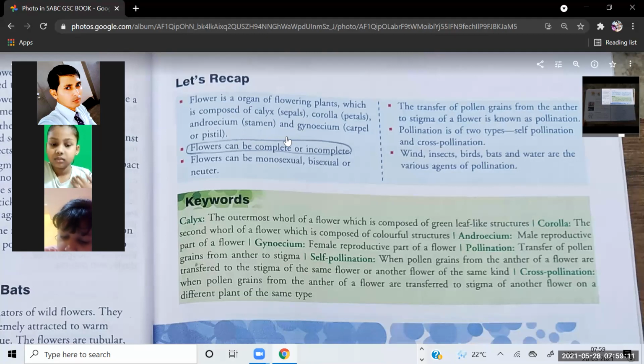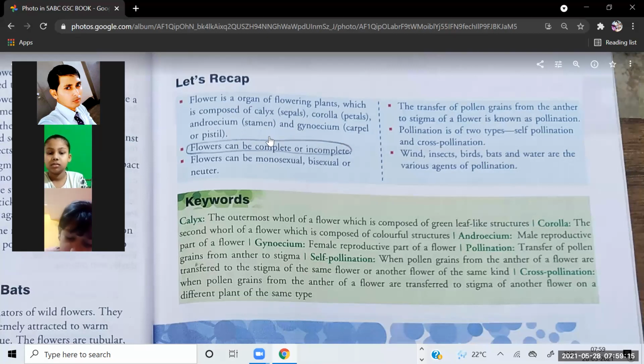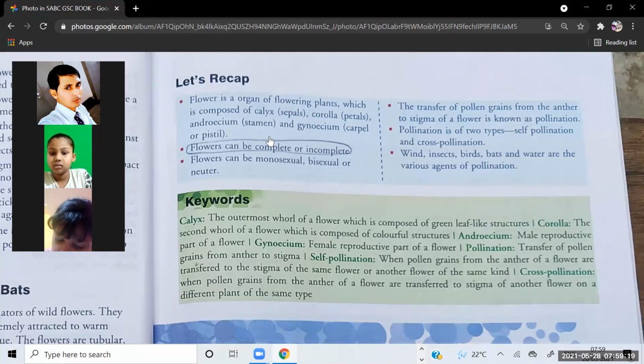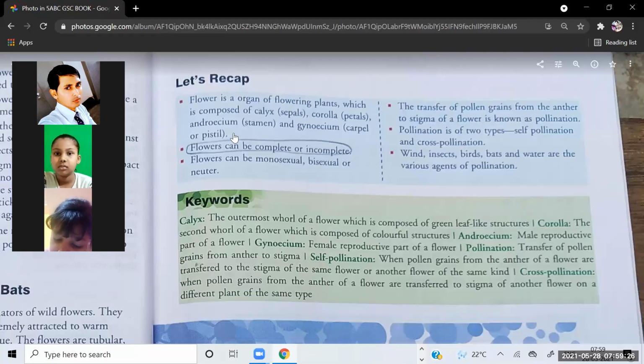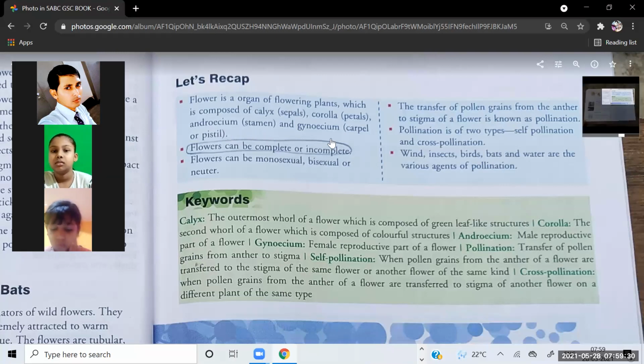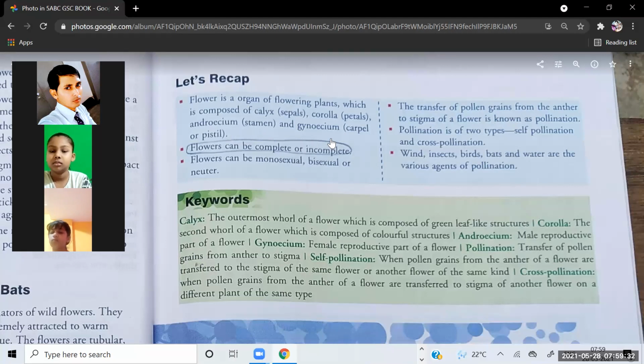Androecium means stamen and gynoecium means carpel or pistil. Means androecium has two names and gynoecium has two names also. You can say stamen to androecium and androecium you can say to stamen. In the same way, gynoecium is also called carpel and pistil also.